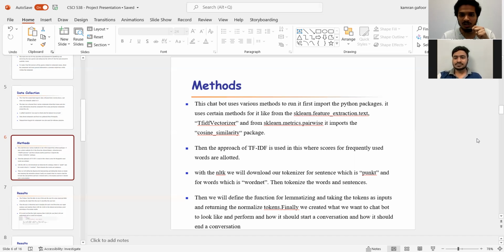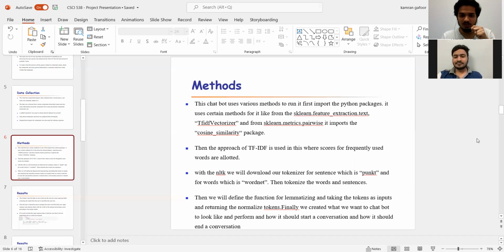Suppose a user gives a sentence. In the sentence, suppose there are 5 words, then it is supposed to break down that sentence into 5 different words and put them into different tokens, in different clusters. And what WordNet does is it groups the words, for the similar words, for the pair of words. If 5 individual words are given, and 2 of them are similar, it puts them in the same cluster. So that is what WordNet was supposed to do. So it's used for both words and sentences. These were downloaded using NLTK.